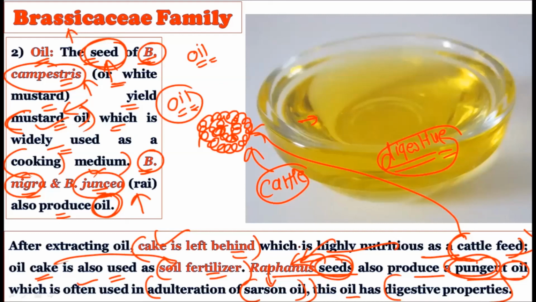So oil production is also a prime importance of the Brassicaceae family. Not only do we use them as a food material in our kitchens, but the members of the Brassicaceae family are also famous for the production of oils. So the first economic importance is food, and the second economic importance is the production of oil.